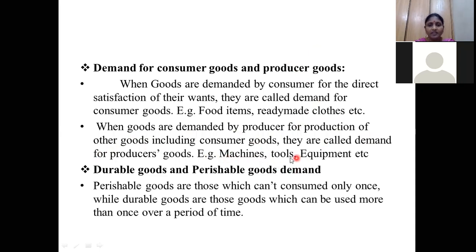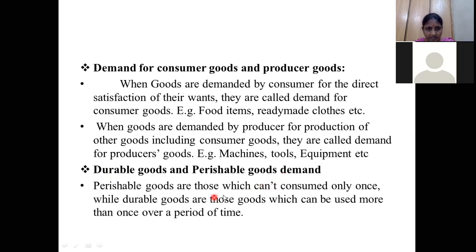Examples are machines, tools and equipment. By using these, we manufacture consumer goods, which directly satisfy the wants of the consumer. Next, durable goods and perishable goods.